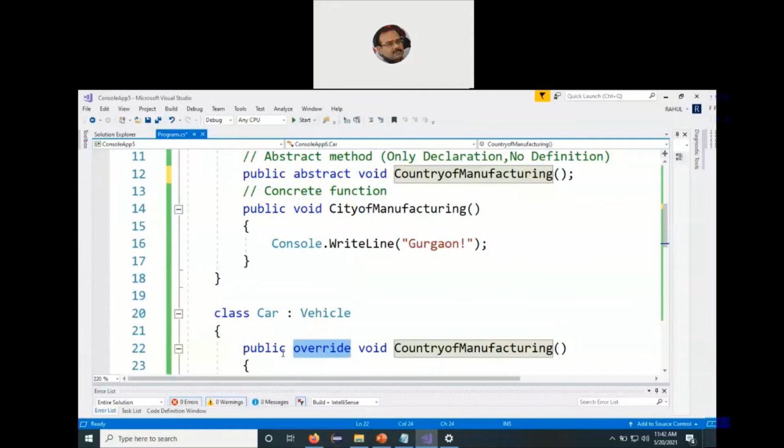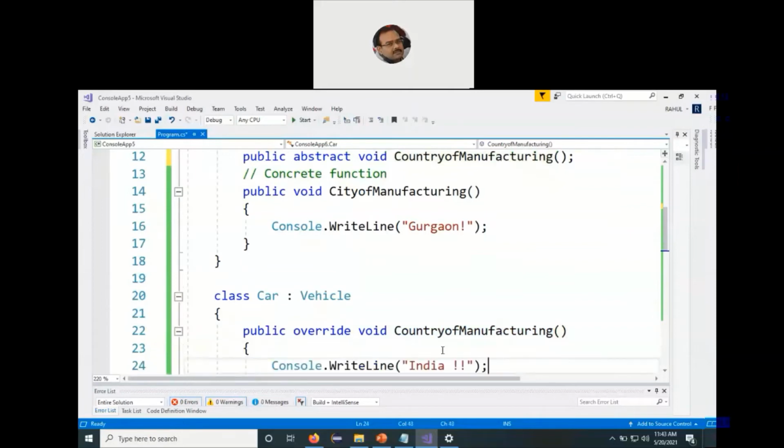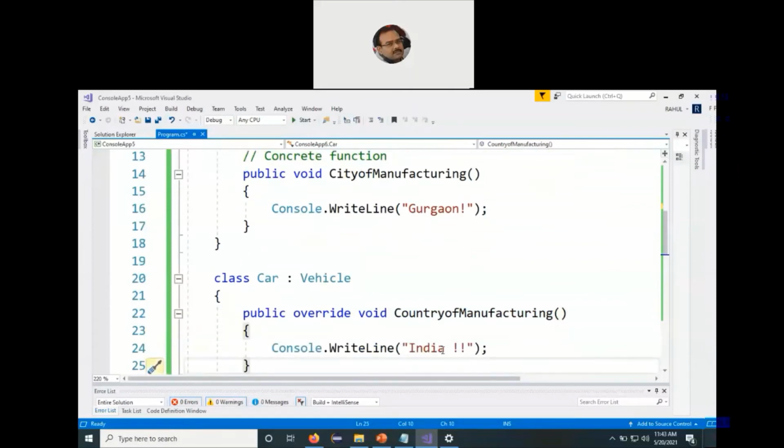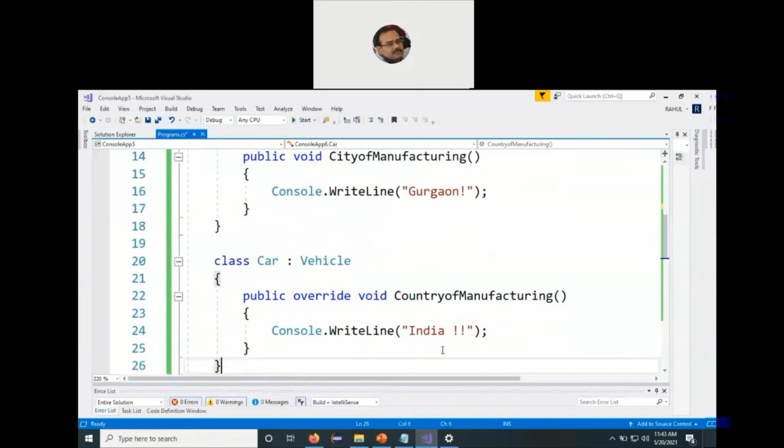So we say public override, return type, and the name of the function, the abstract function of the base class. And then whatever code I want to write, so I say Console.WriteLine, and within parentheses, within quotes, the name of the country where the vehicle is getting manufactured. And then I close down the definition of the derived class. So the derived class here right now is not containing any concrete function. What the derived class has done is provide the definition to the abstract function.